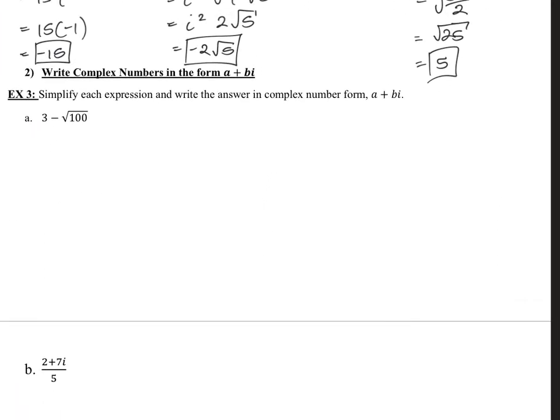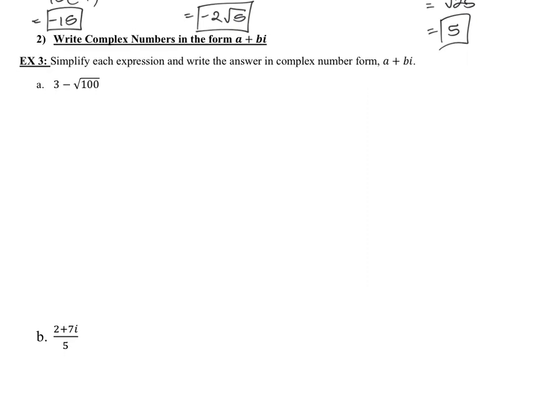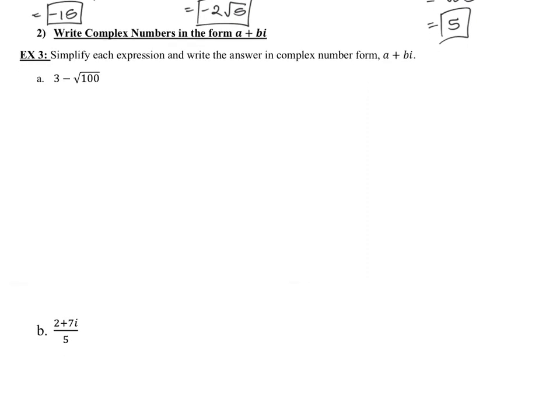Now, when you introduce complex numbers, there's actually going to be a way that's considered the correct form for how to write the answer when there's a complex number. So if you have an imaginary number included, you're going to write the real number part first, which is what we call a.